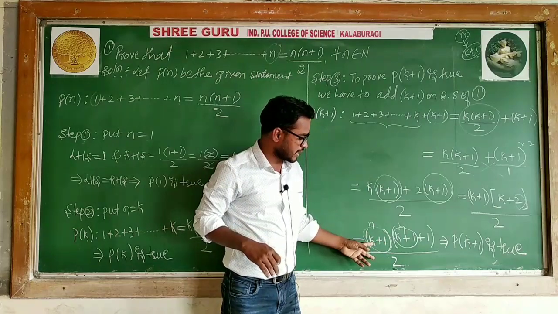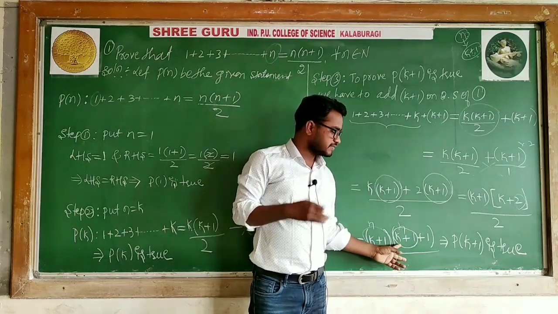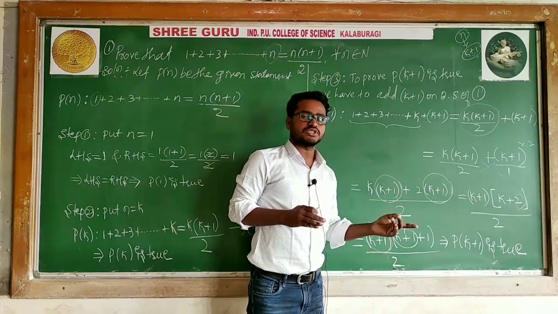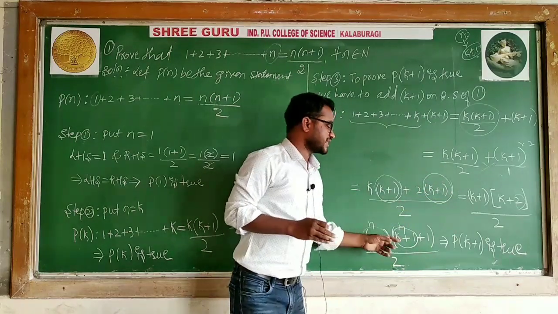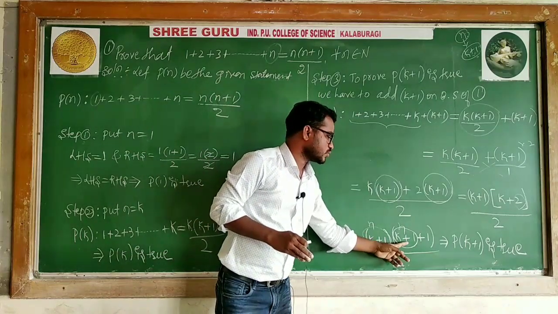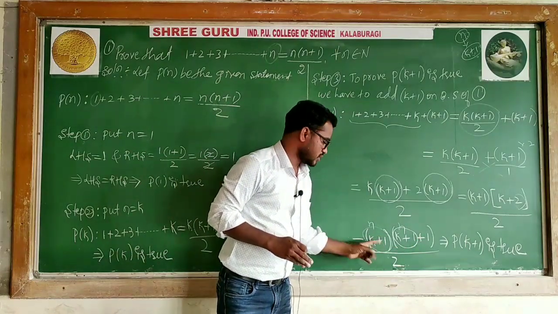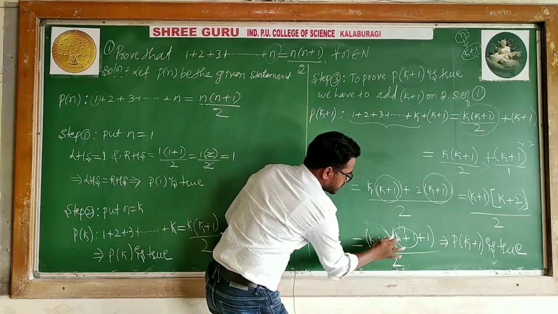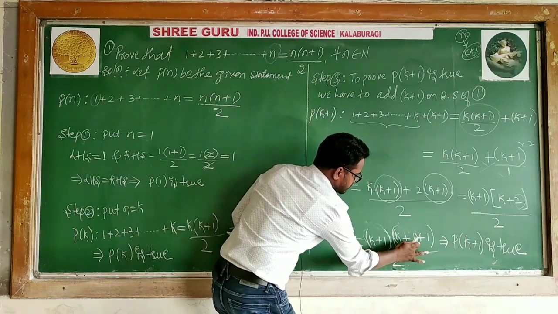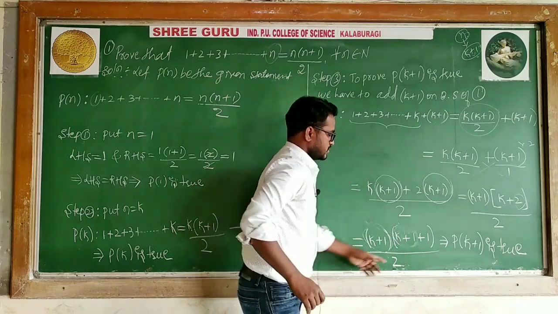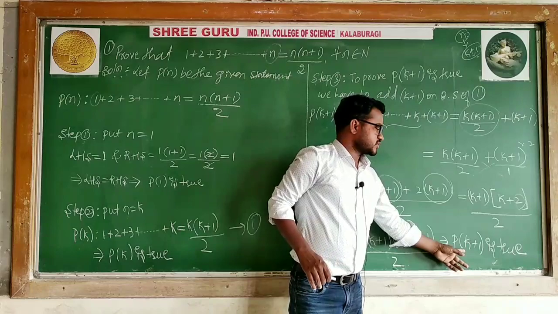So k plus 1 bracket of k plus 1 plus 1. Of course 1 plus 1 is 2 only, and k plus 2 is enough, but we have to express it in the given form. So k plus 1 plus 1 divided by 2. So this is k plus 1, and this is k plus 1 plus 1, then P of k plus 1 is true.